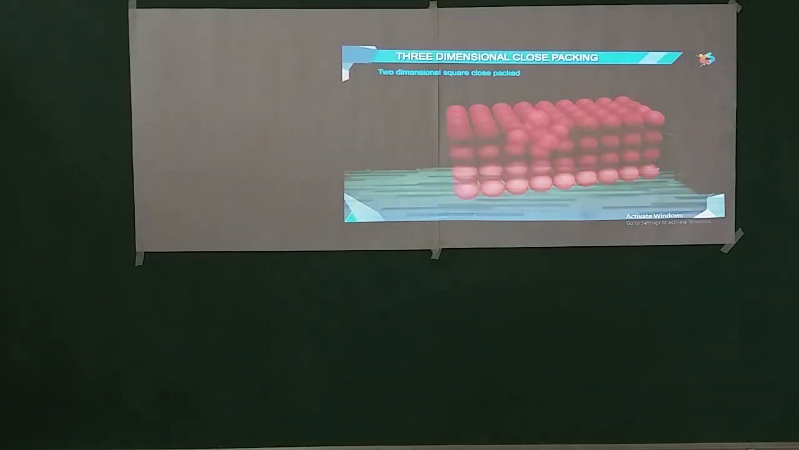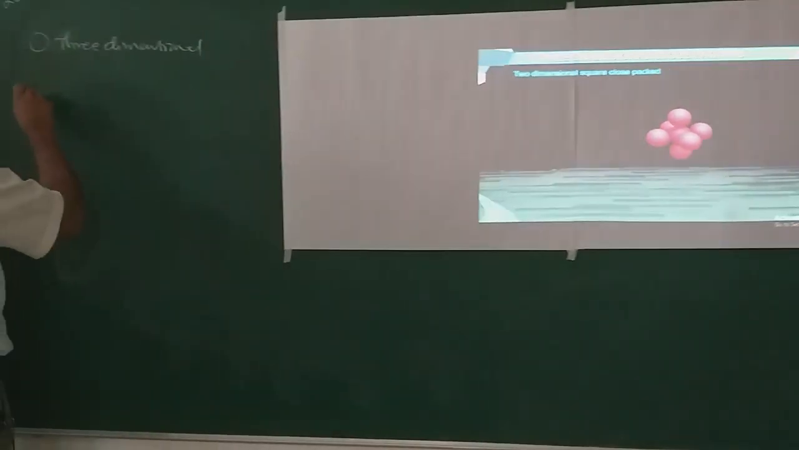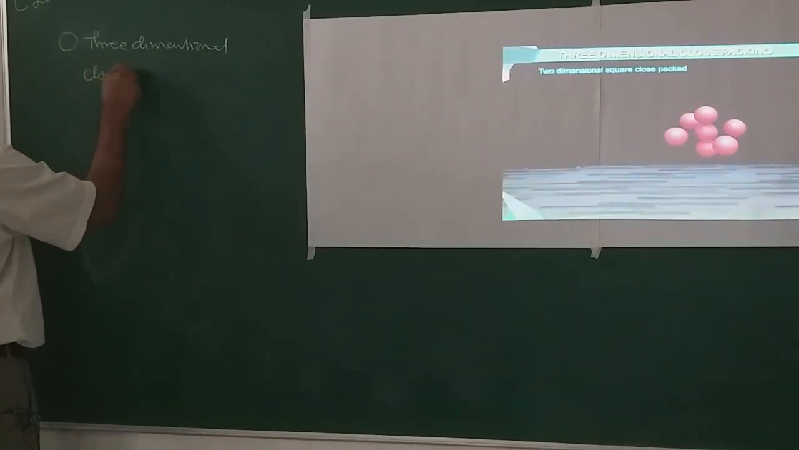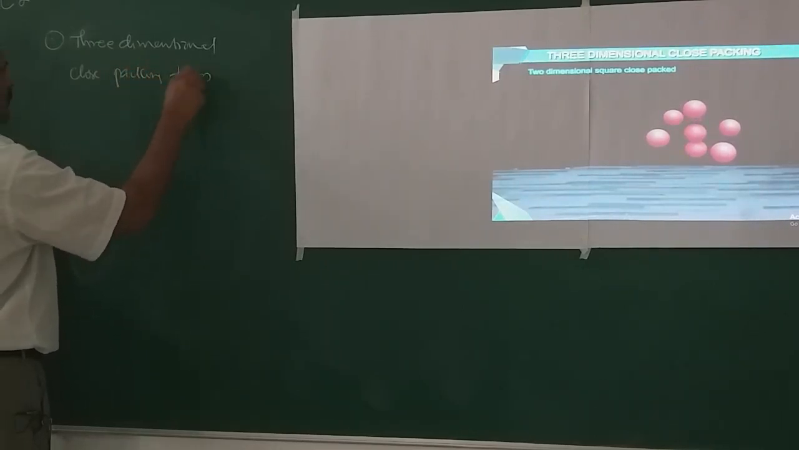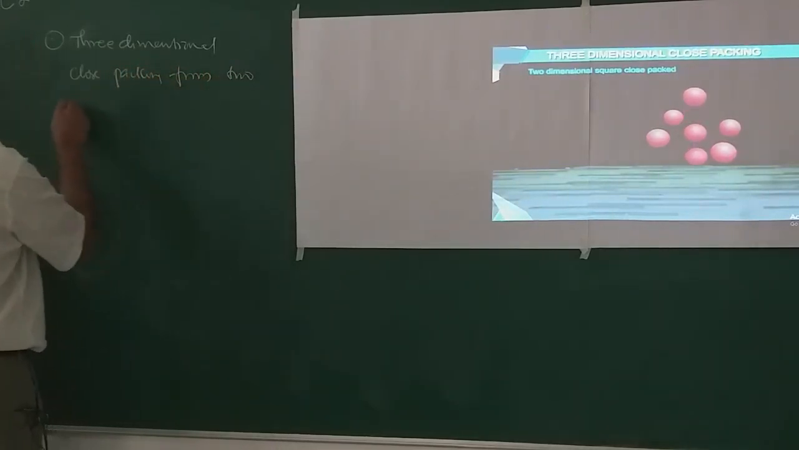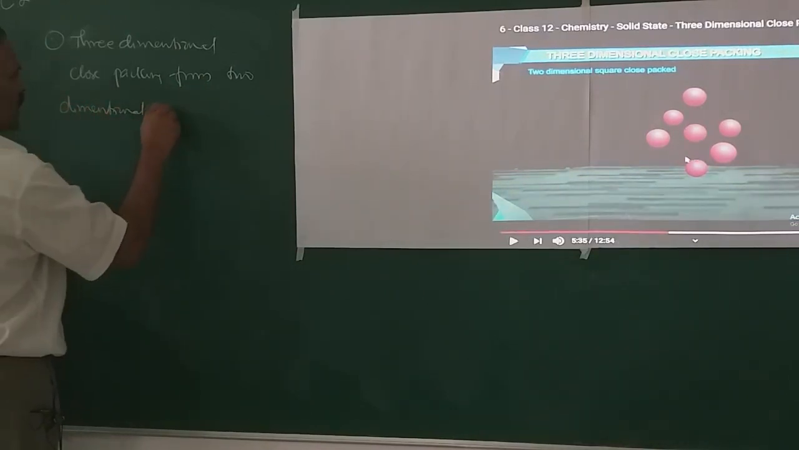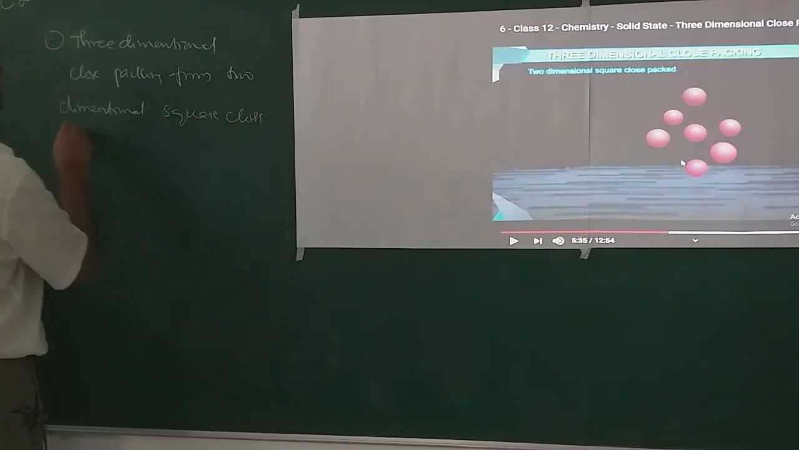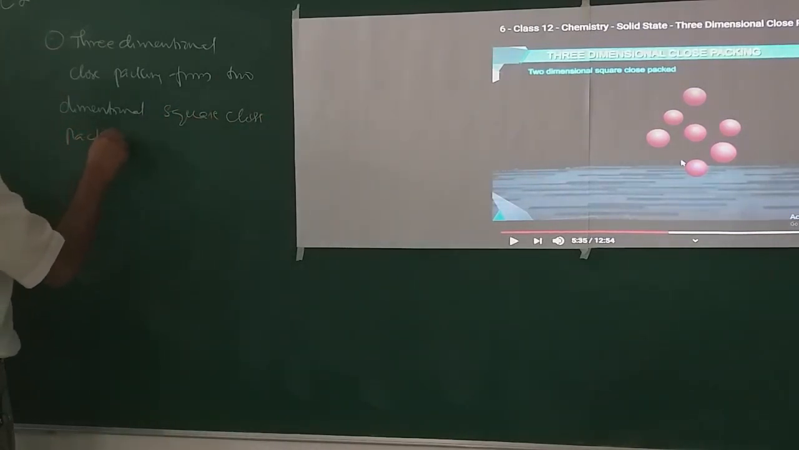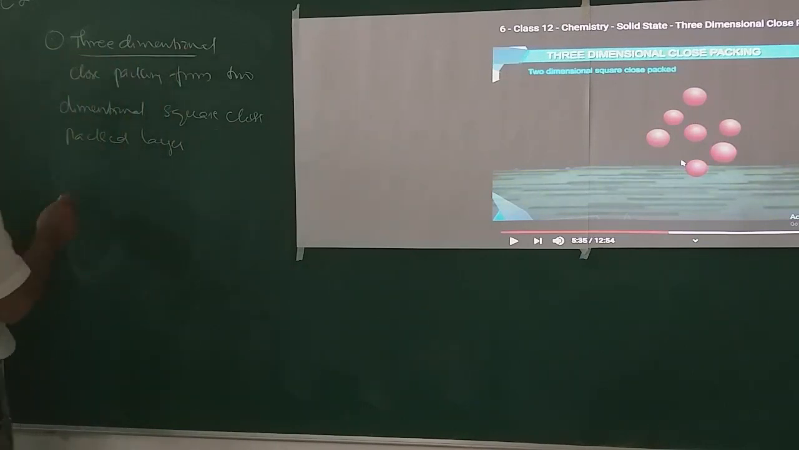Three-dimensional close packing from two-dimensional square close packed layers. So this is the first type.